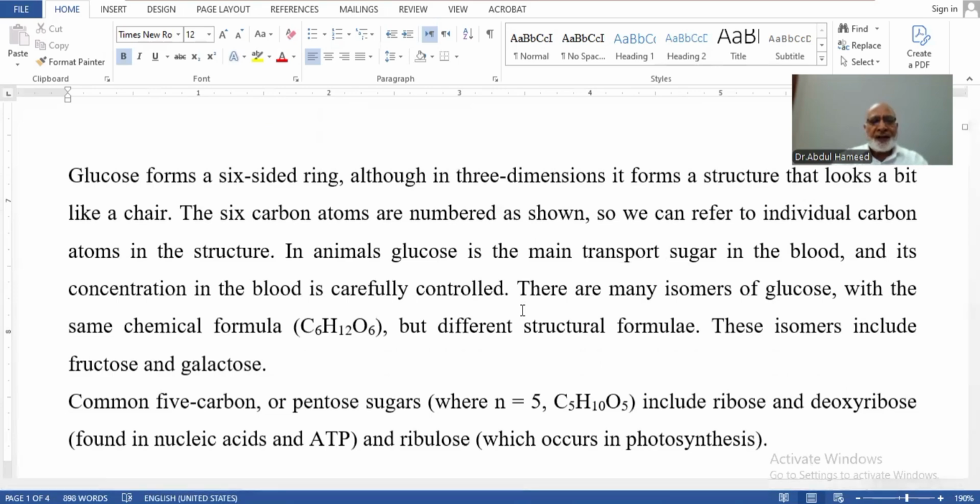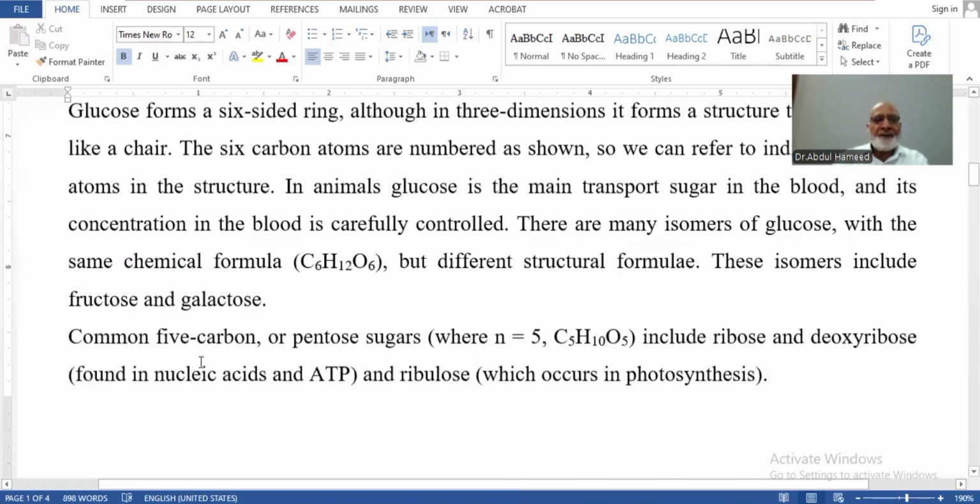Fructose is again 6 carbon, but it is a ketone, and its ring-like structure is a 5-ring structure. Common 5-carbon sugars are ribose and deoxyribose, which are present in RNA and DNA respectively.